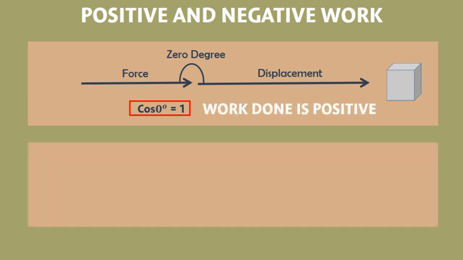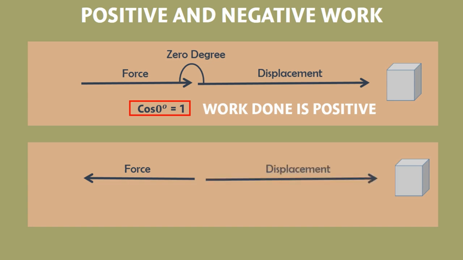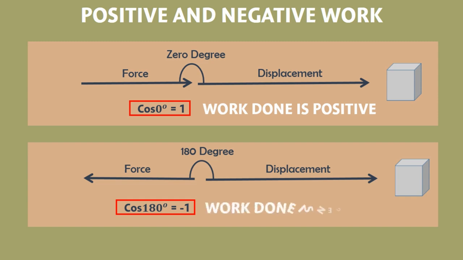On the other hand, if you exert a force on an object in this direction and the body moves in this direction, here the angle between the force and the displacement is equal to 180 degree. We already know that cosine 180 degree is equal to -1. Hence here work done will be negative.